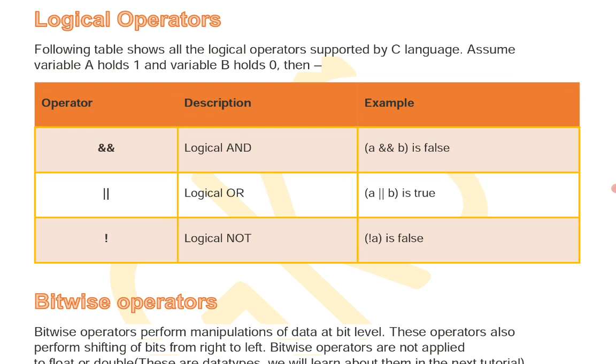Logical operators. What are the logical operators? Basically three logical operators are available: and, or, not. And means double ampersand, or means double vertical bar, and not means exclamation mark. These three operators are generally used to compare two or more conditions or expressions.